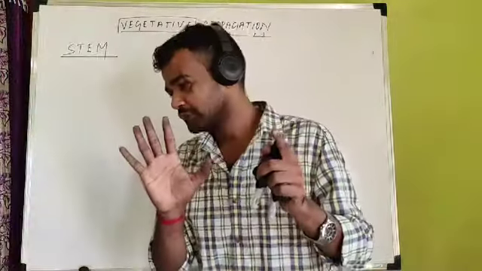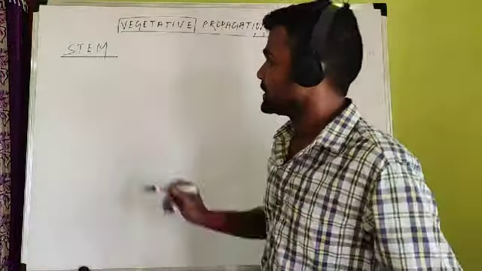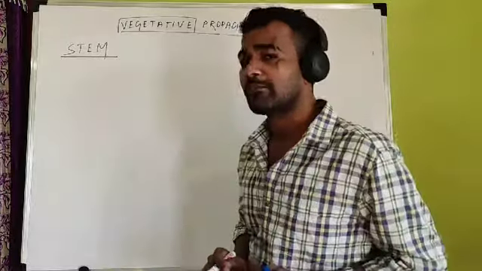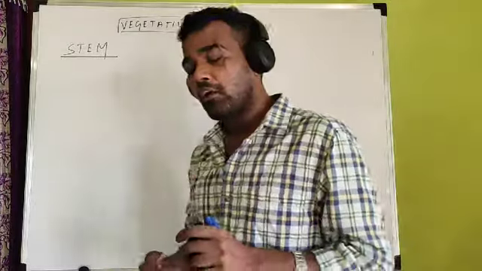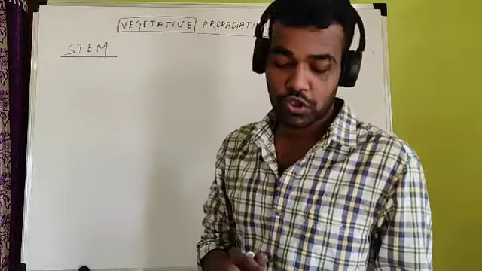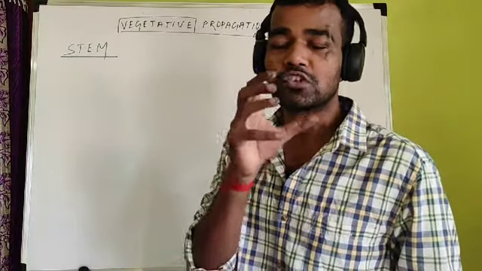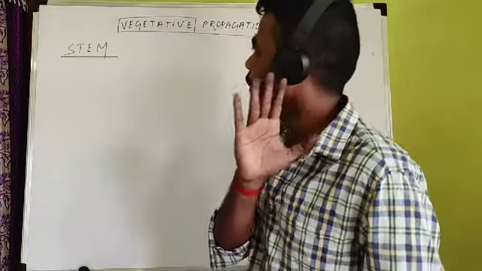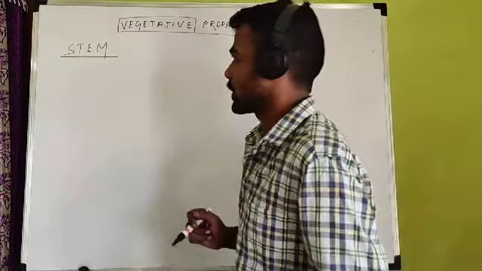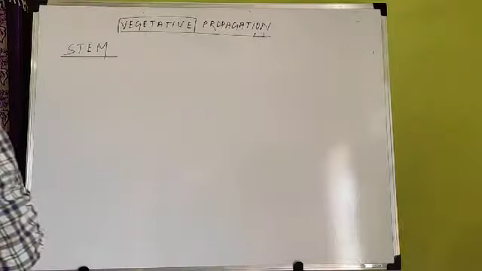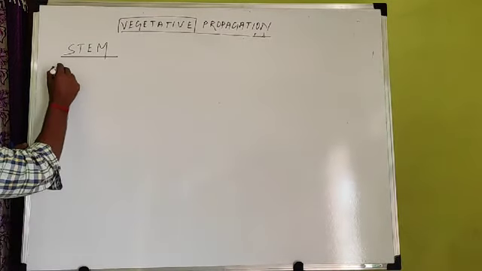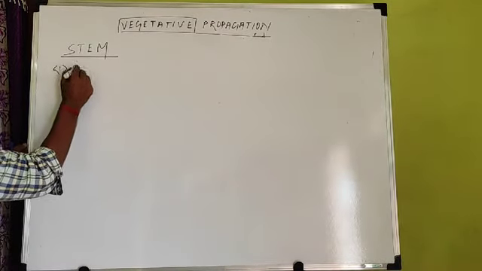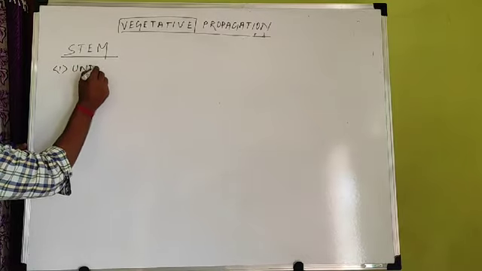But here we will discuss two important types of stem. Exceptionally, some stems are present below the soil. Generally, you know the stem is present above the soil, but here we will discuss underground stem. So first we will discuss underground stem.